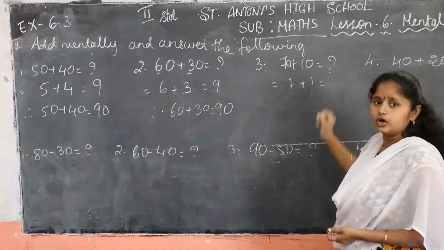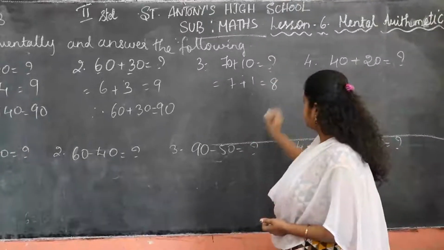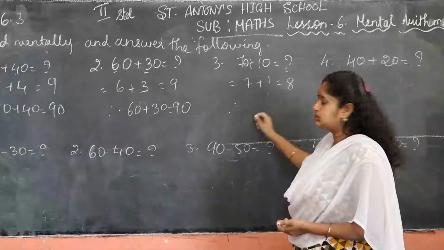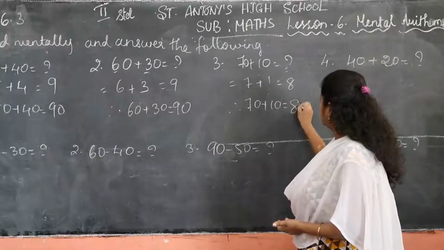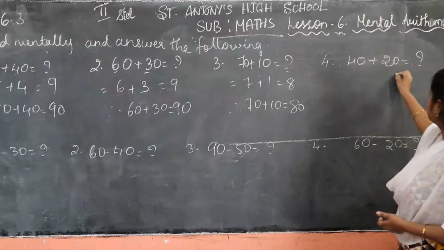Okay, equal to how much? 7 plus 1 is 8. Yes, so therefore 7 plus 1 is 8 means 70 plus 10 is how much, children? 80. Yes. Next, 40 plus 20.